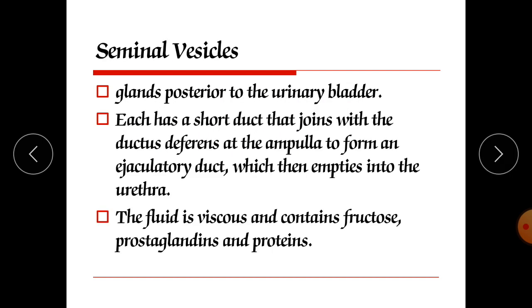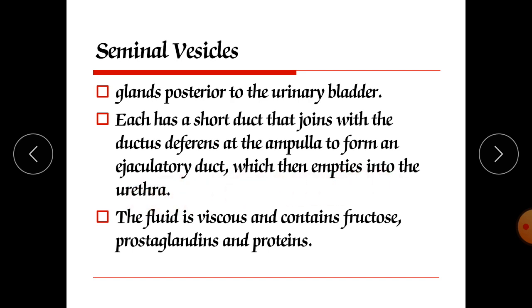Seminal vesicles. This is one of the largest of the accessory glands, which produces part of the semen. The glands lie posterior to the urinary bladder, and each has a short duct that joins with the ductus deferens at the ampulla to form an ejaculatory duct, which then empties into the urethra.